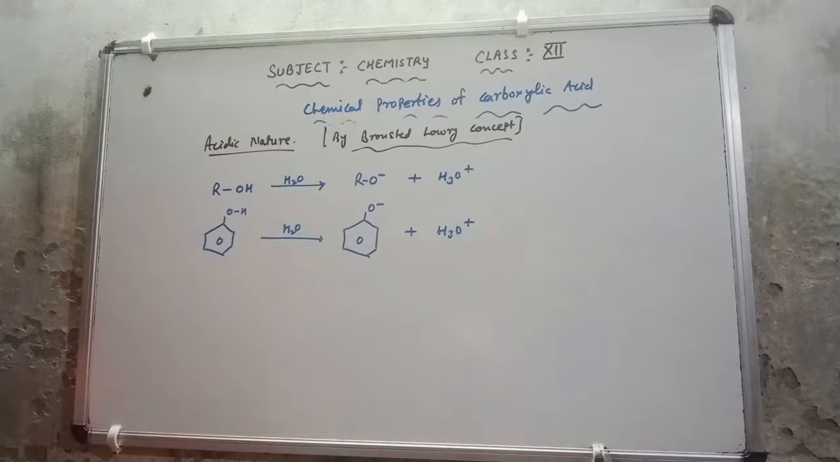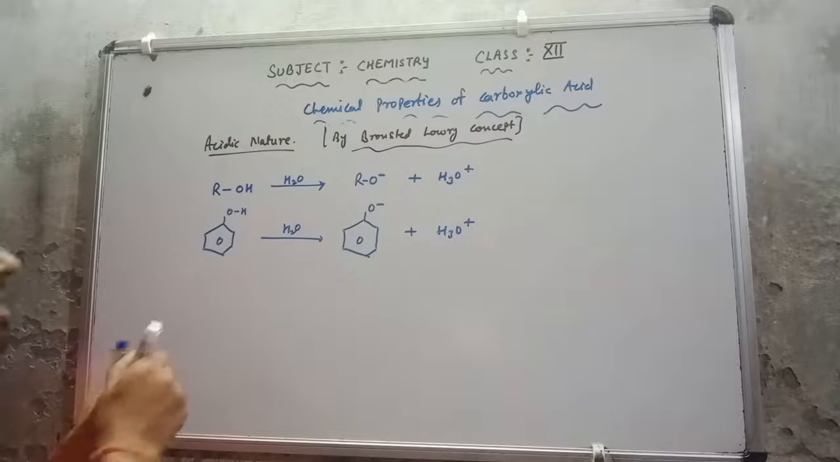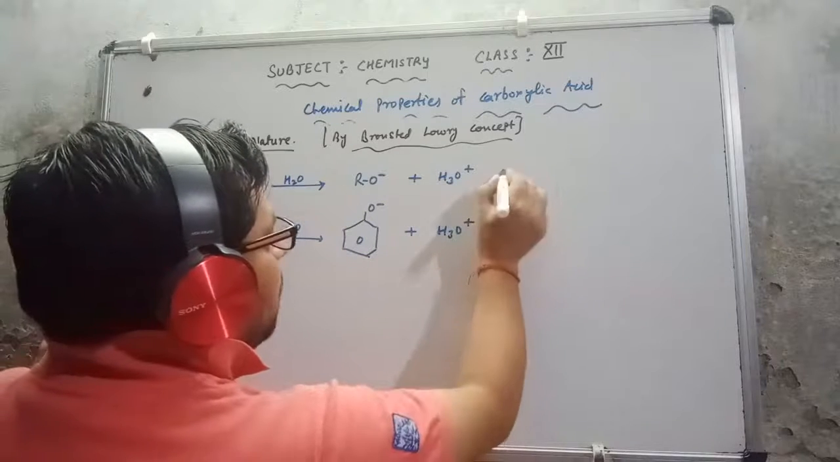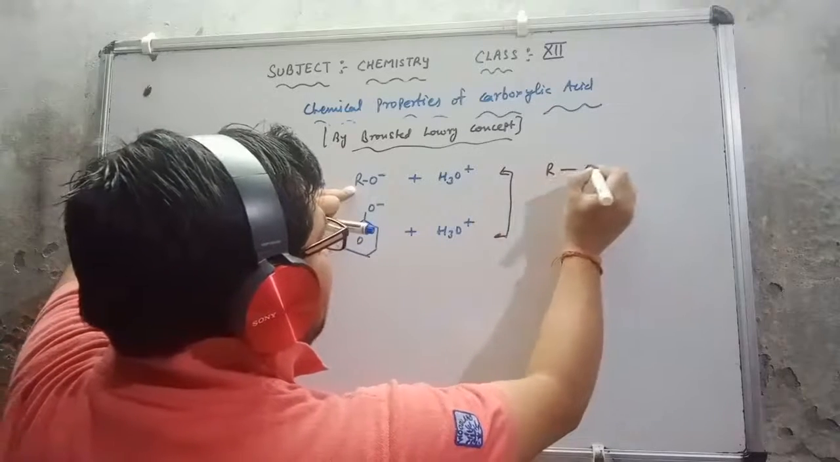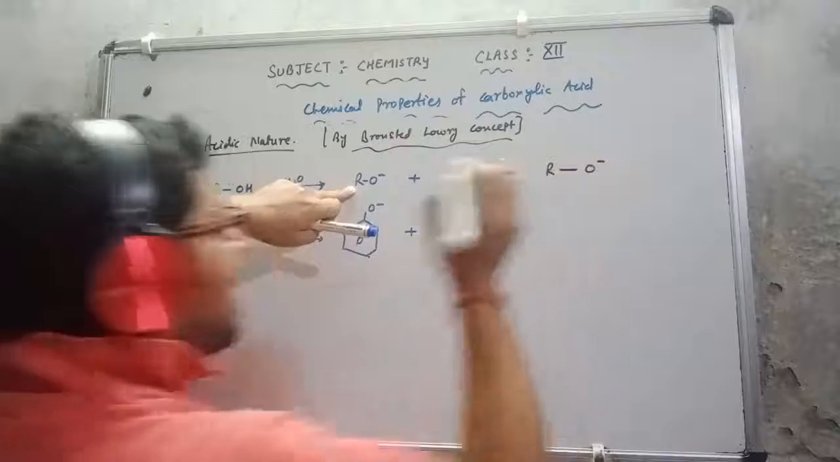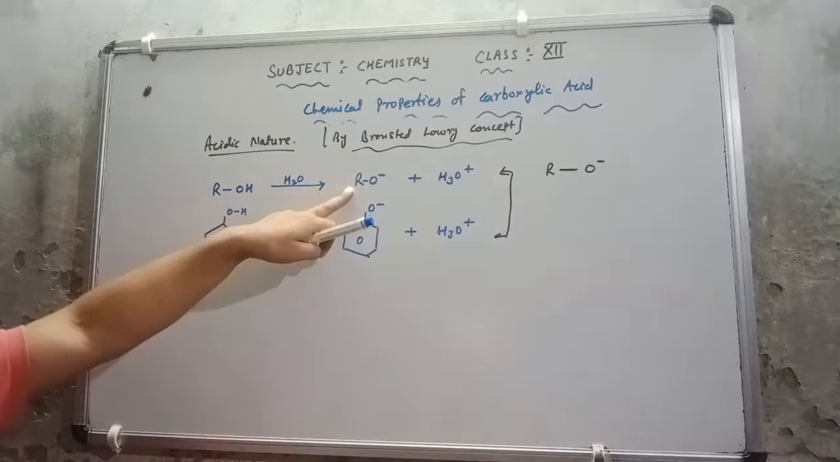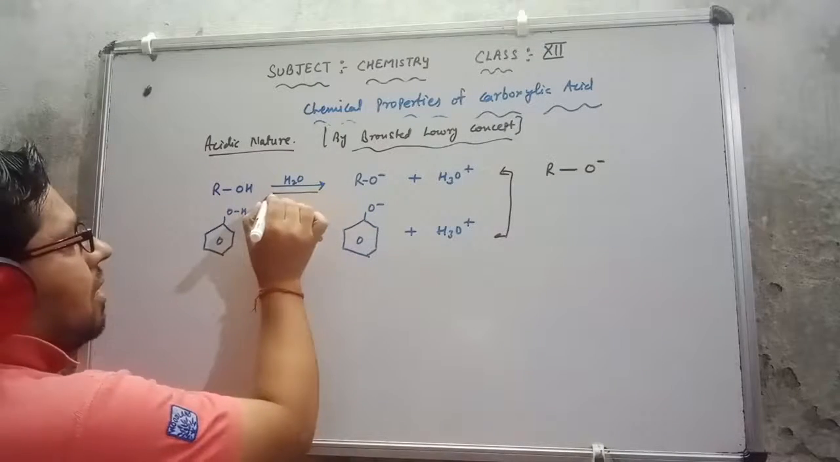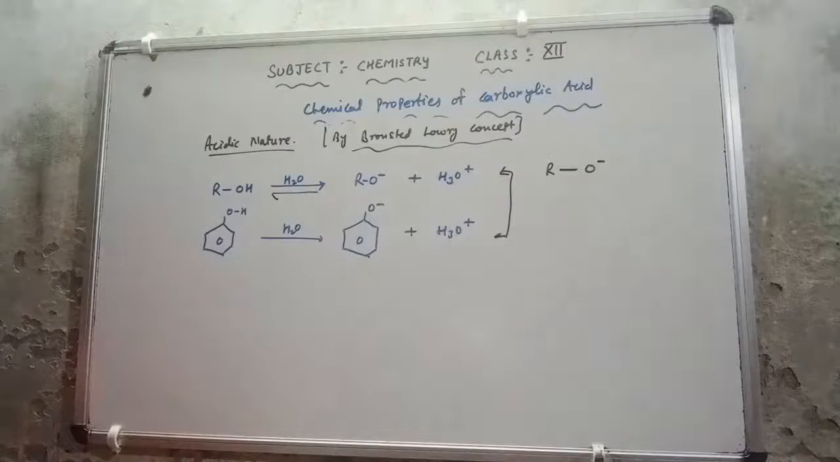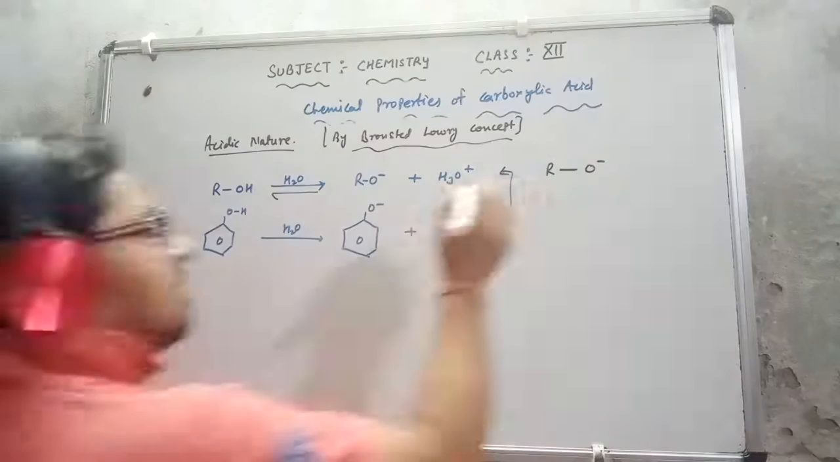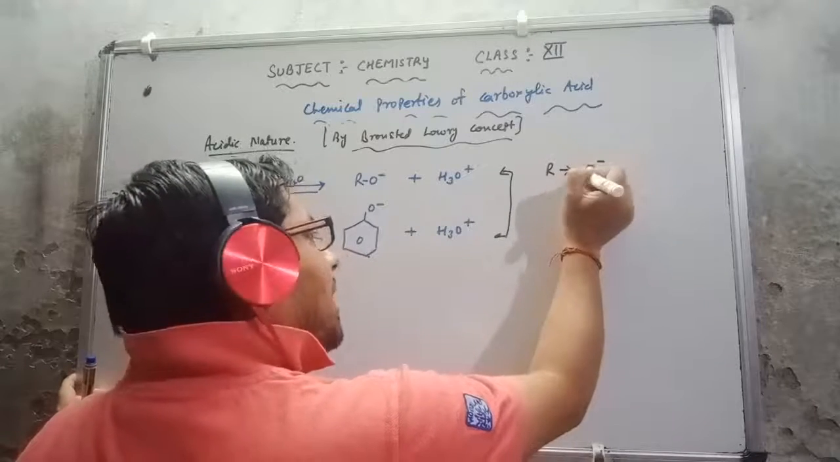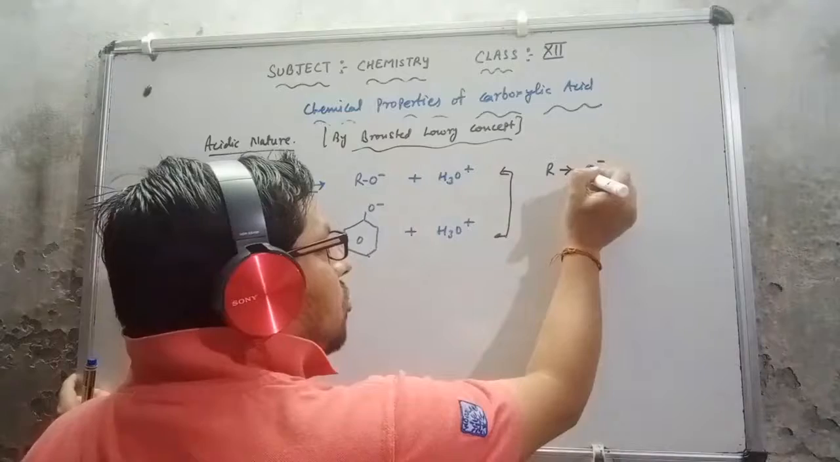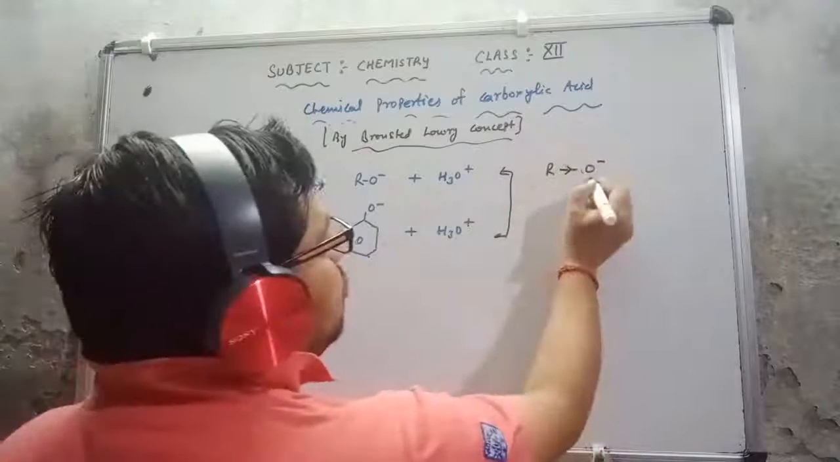If I compare firstly between alcohol and phenol, then you can check. In the alkoxide ion, this alkyl part is available here. As we know, this alkyl part is an electron releasing group. So what will it do? It will release electrons towards the oxygen, so here on this oxygen the electron density is going to increase.